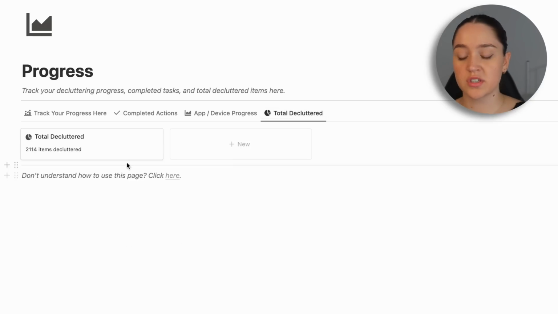And the last view is just going to show you the total items decluttered through every single app. So I feel like by the end of this digital declutter, I'm going to have over 100,000 items decluttered, because I am only like 1% through my whole declutter and I've already gotten rid of 2,114 things, which is insane. So this is where you can see that full progress.